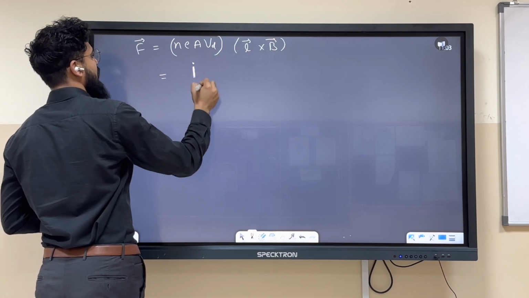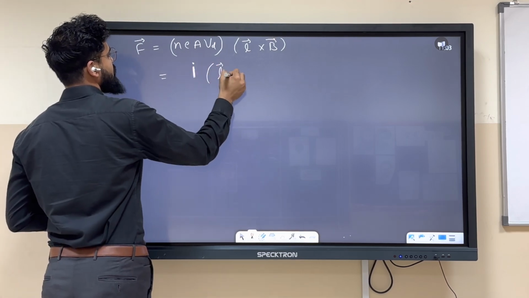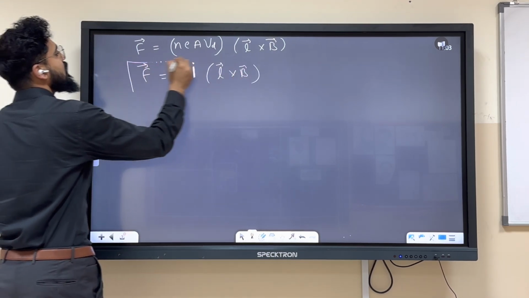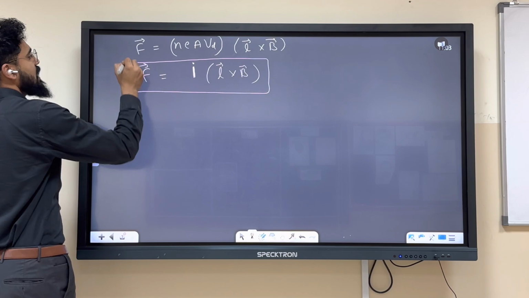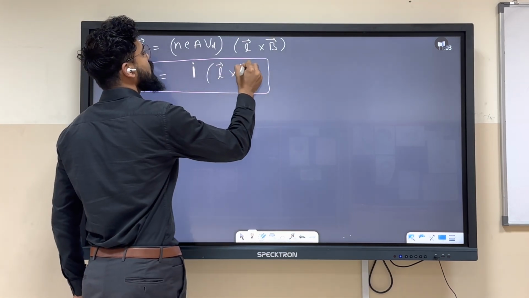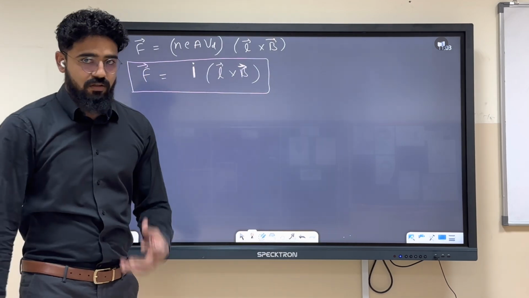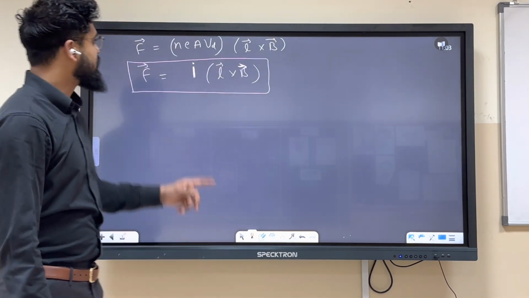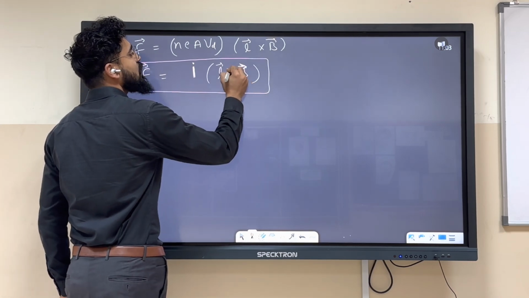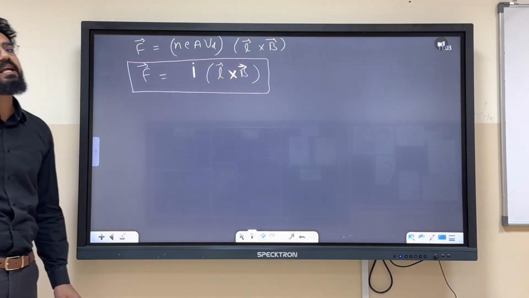This will become current, and this will become L cross B. Are you getting it? So again, the moving charges and magnetism is the game of cross product. If we want to calculate force on a current carrying wire, this is the answer. Okay, so this formula was not discussed in grade 10th.